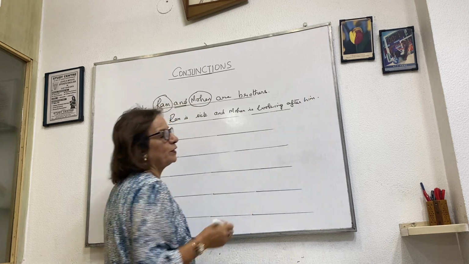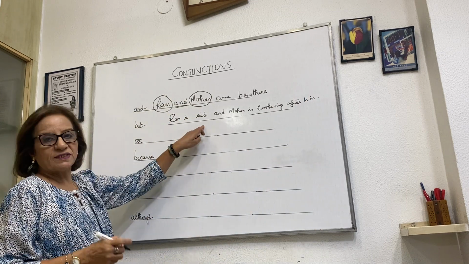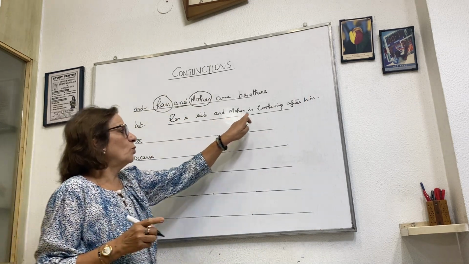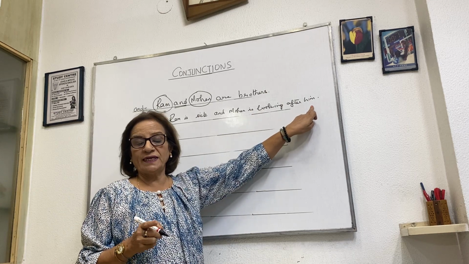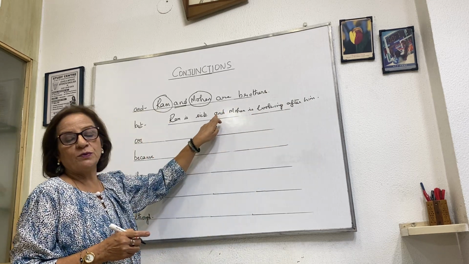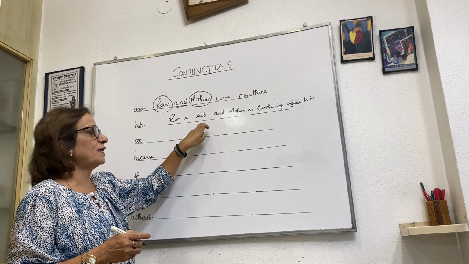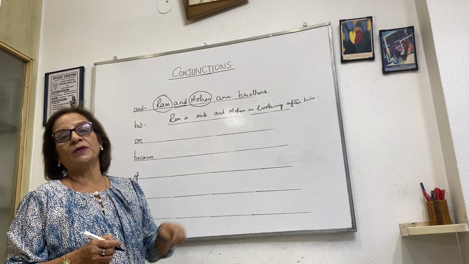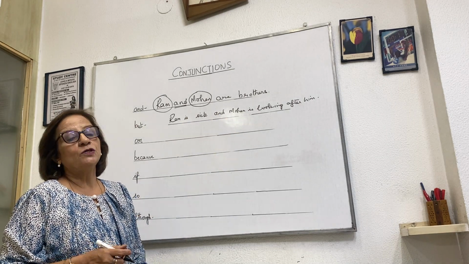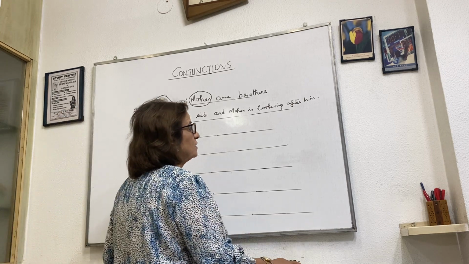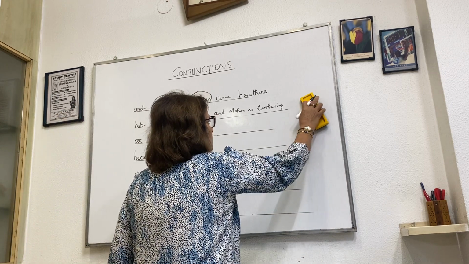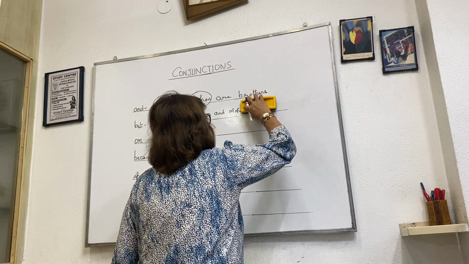So here I have joined two sentences. Ram is sick, the first sentence. Mohan is looking after him, the second sentence. And I joined them by using and. Ram is sick and Mohan is looking after him. So we can join words, phrases, or sentences. The first was a simple one, which is and.